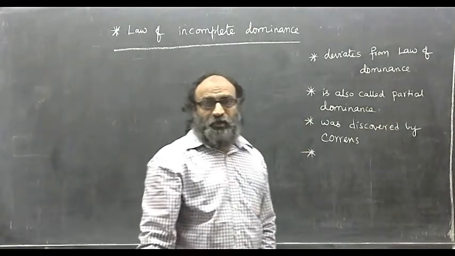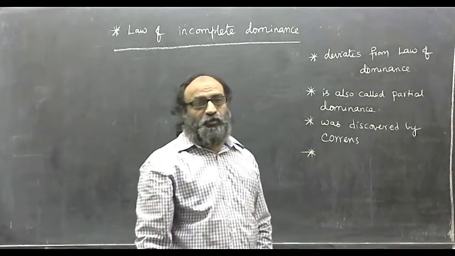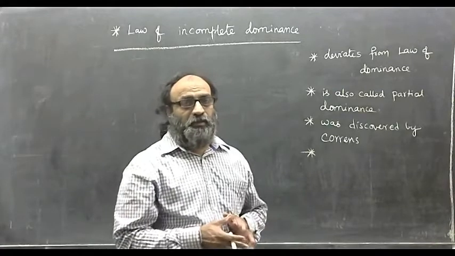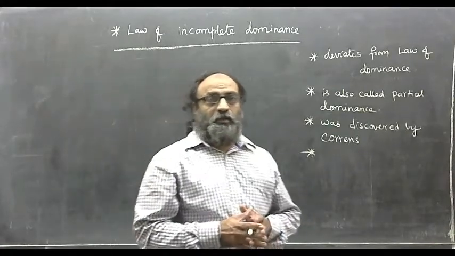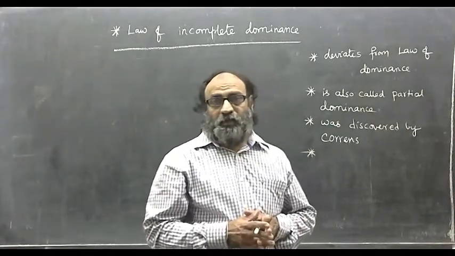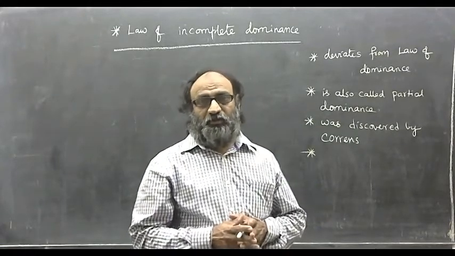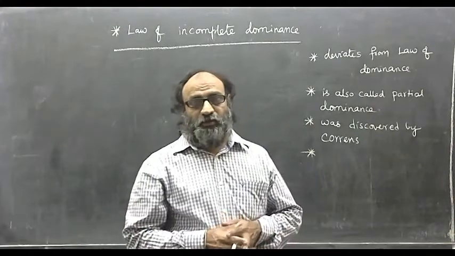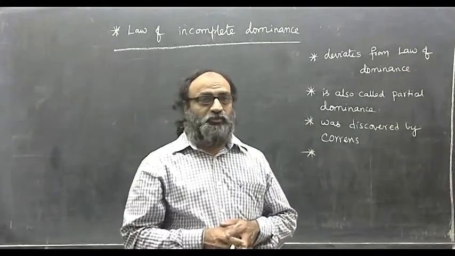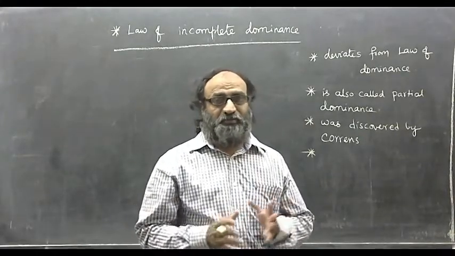In a typical Mendelian monohybrid cross, the phenotypic ratio of F2 generation is 3:1 and the genotypic ratio is 1:2:1. You know that.